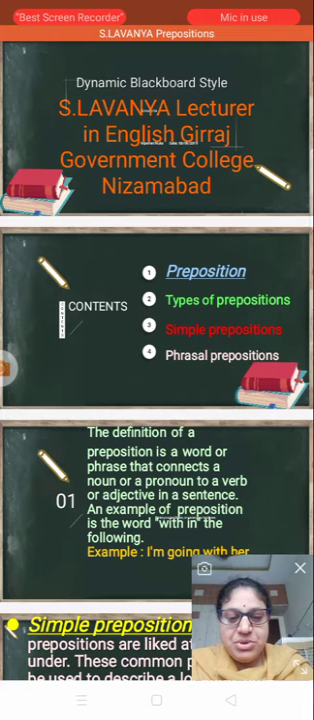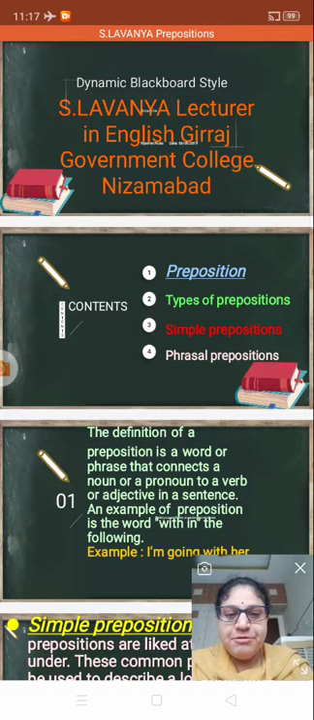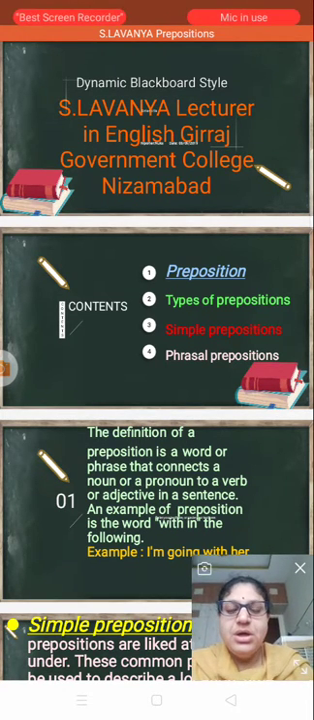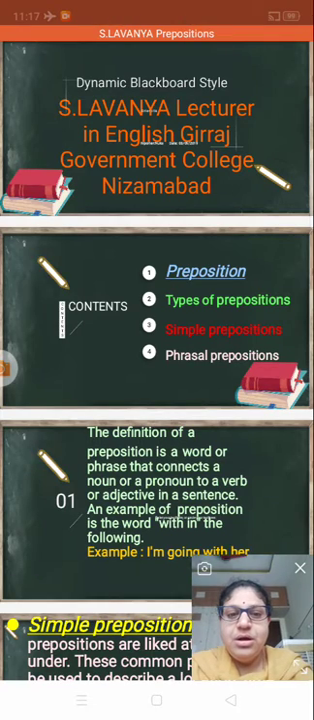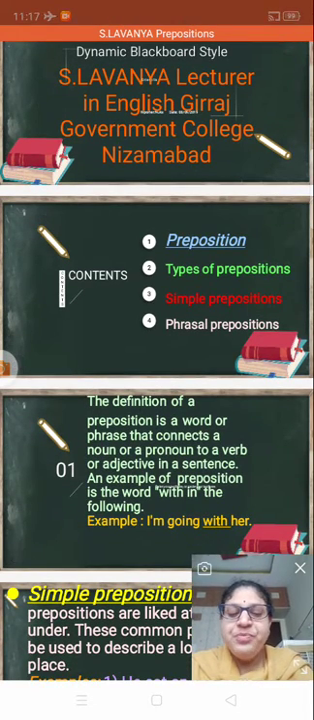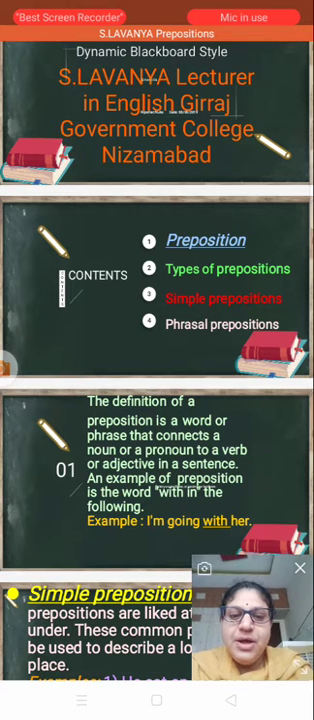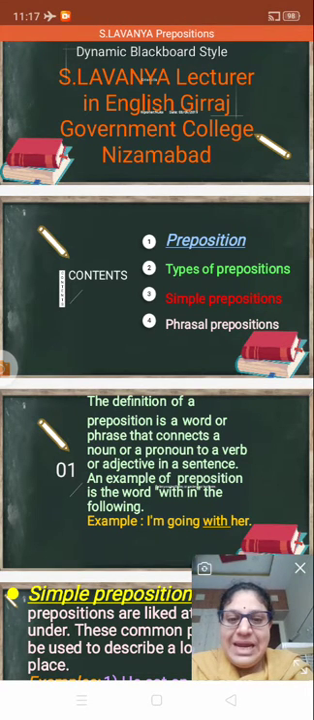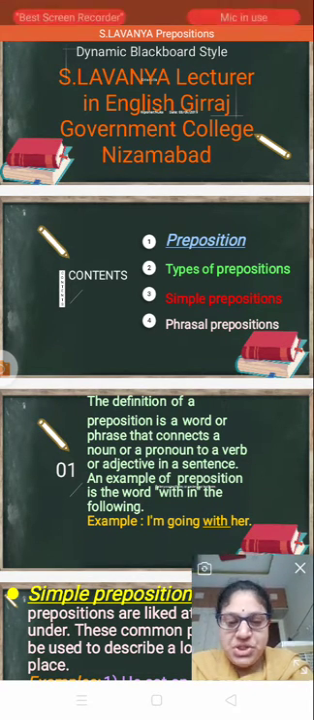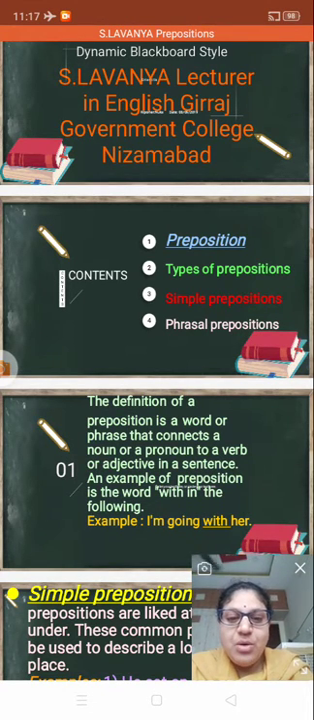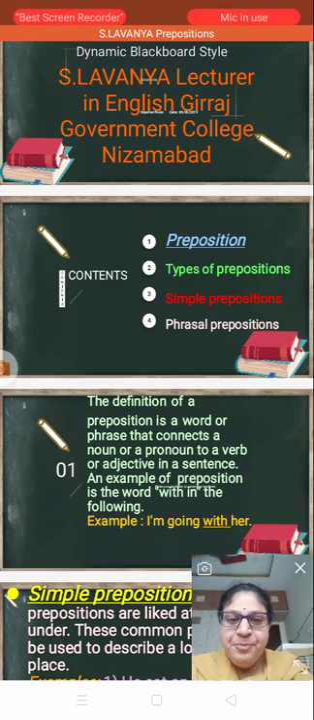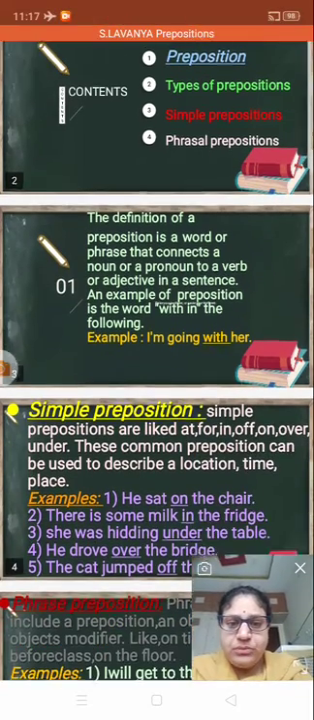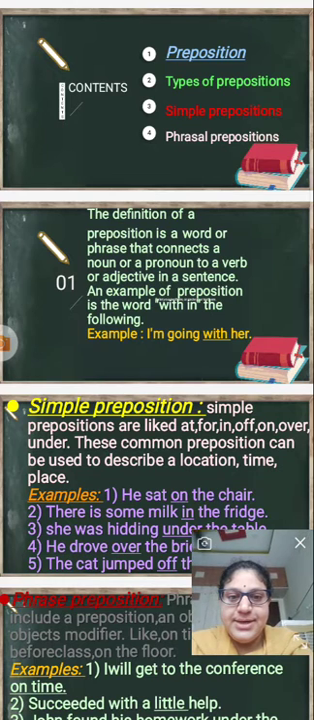So what are prepositions? Prepositions are for the third and second year students. Here we are going to learn today what prepositions are. The definition of a preposition is a word or phrase that connects a noun or a pronoun to a verb or adjective in a sentence. An example of a preposition is the word within the following.